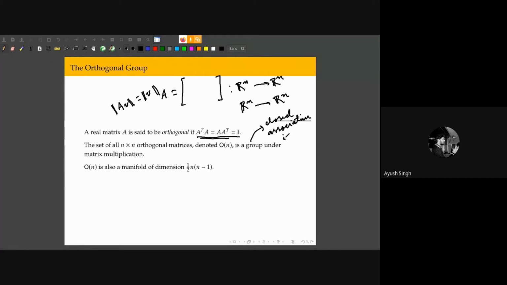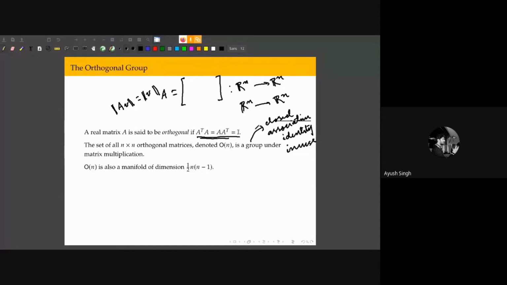So for example, the identity matrix itself is the identity element. And for every matrix in this set, there is an inverse. Now all these four properties are quite easy to verify, right? So this is actually one of the first examples one gets when someone starts studying groups.